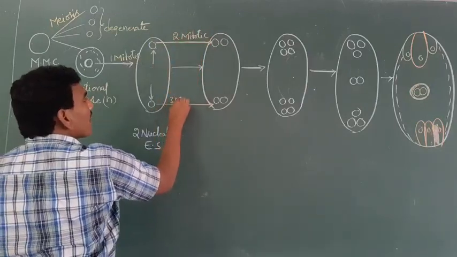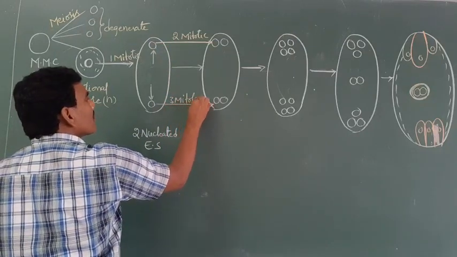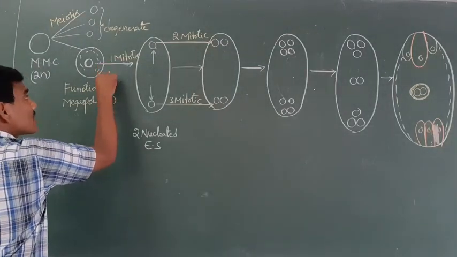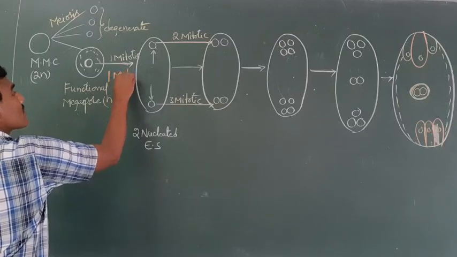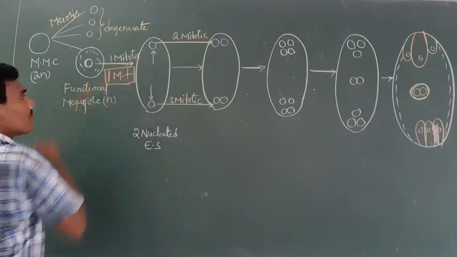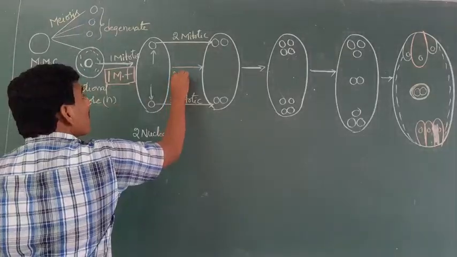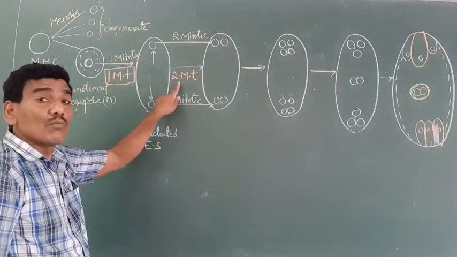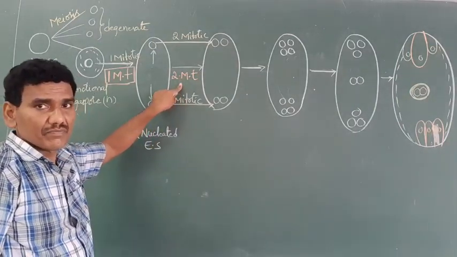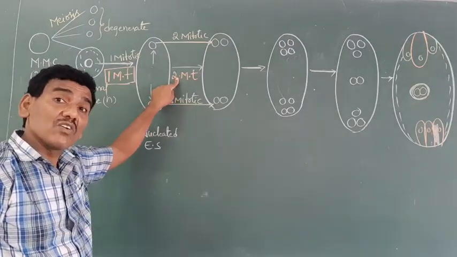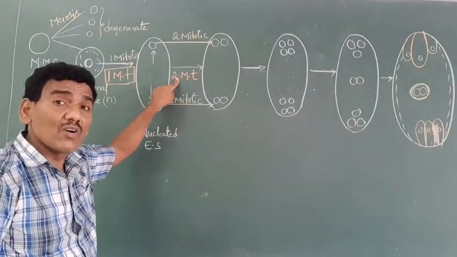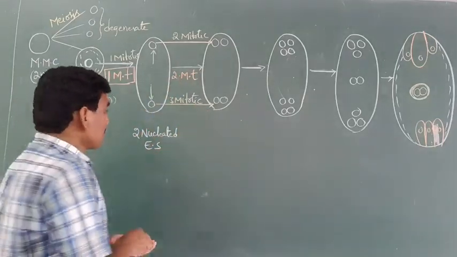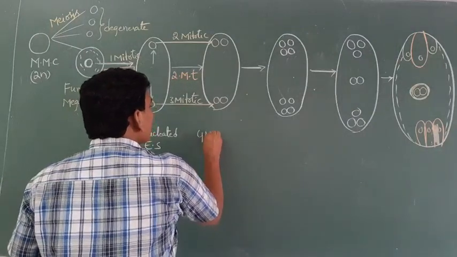This is the first mitotic time, and this is the second mitotic time or second mitotic generation. After completing the second mitotic time, a 4 nucleated embryo sac is formed.